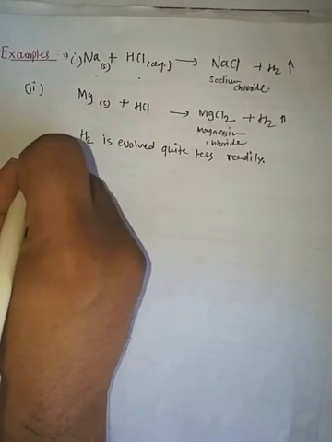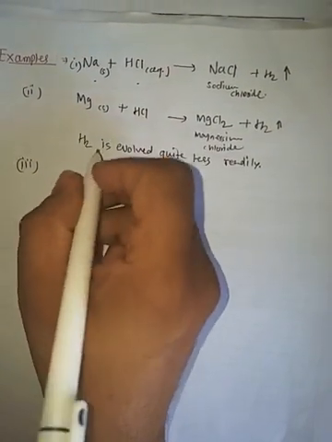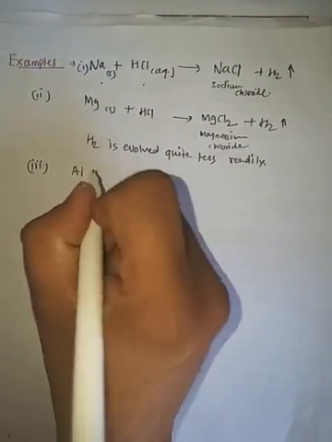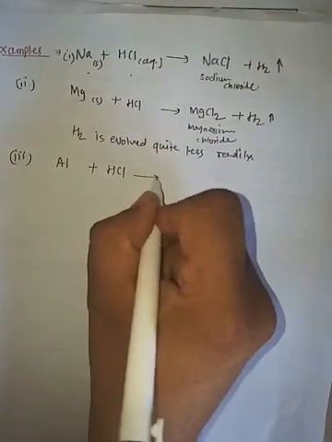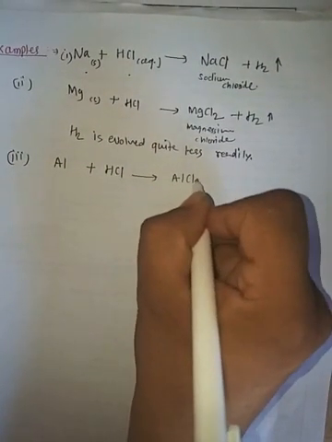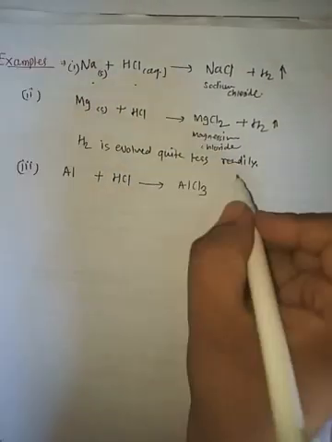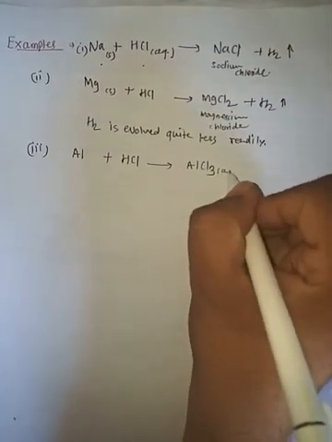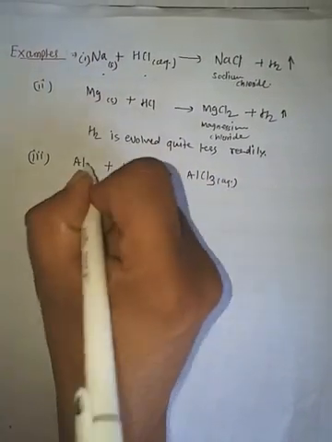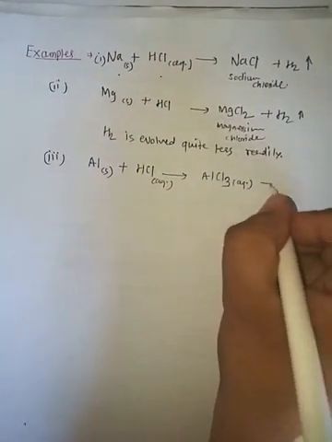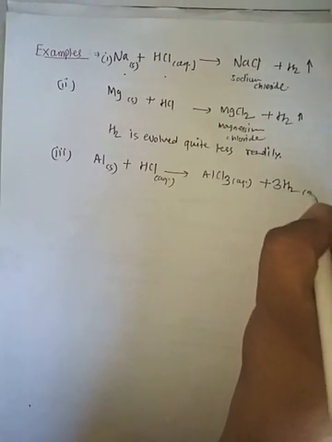Next we will say the reaction of aluminum with acid. That gives AlCl3. As we discussed previously, AlCl3 aqueous you are getting, HCl also aqueous, aluminum is solid, plus you will get hydrogen gas.